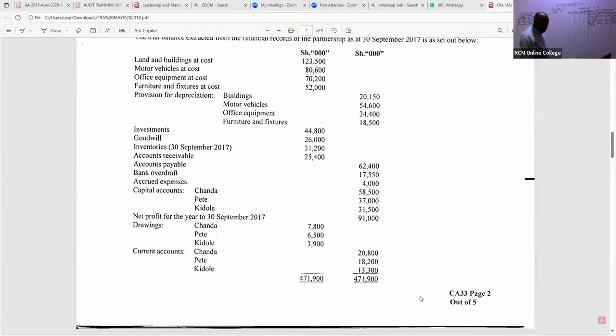Thank you so much. So already we have a figure. They're giving me a figure of 33,500. 33,500. Let's continue looking at which assets were taken to the new company. Which other assets were taken to the new company?